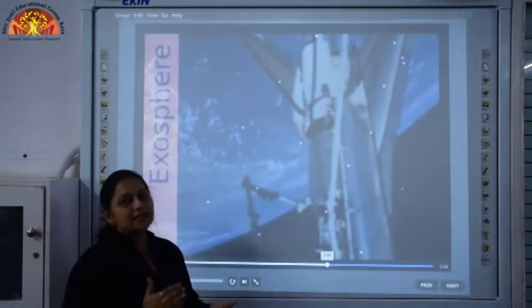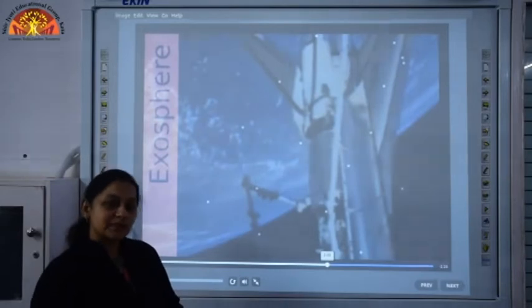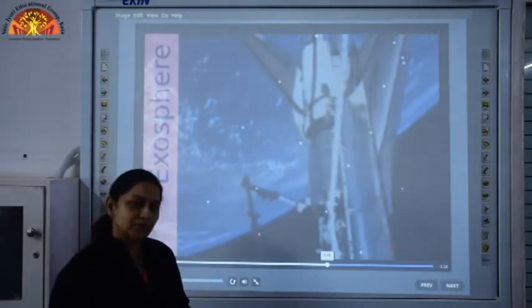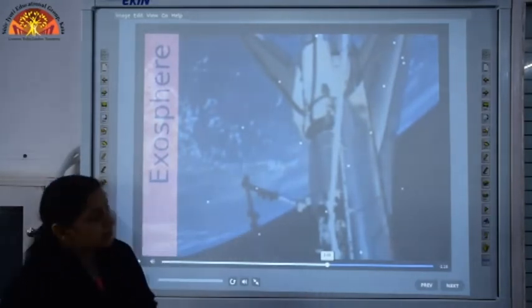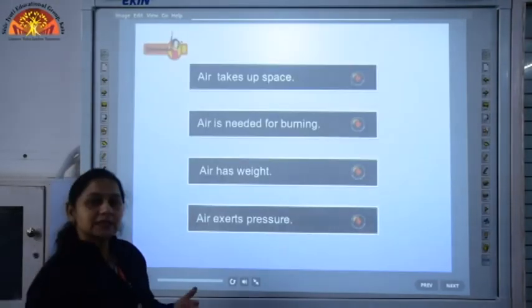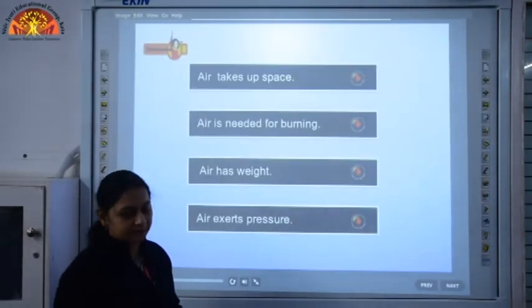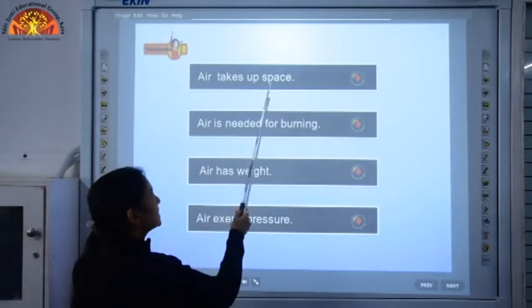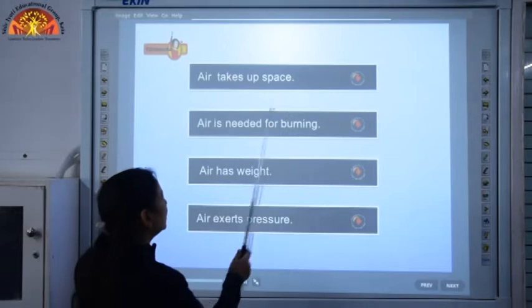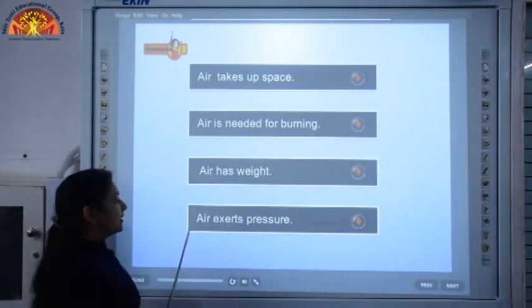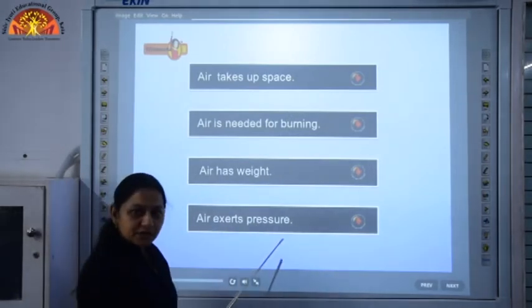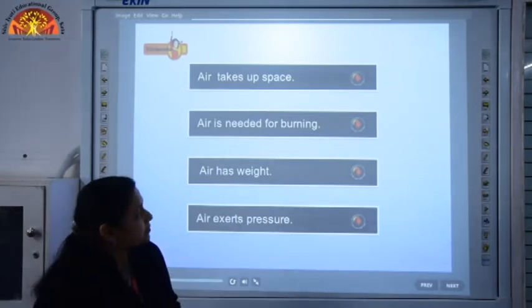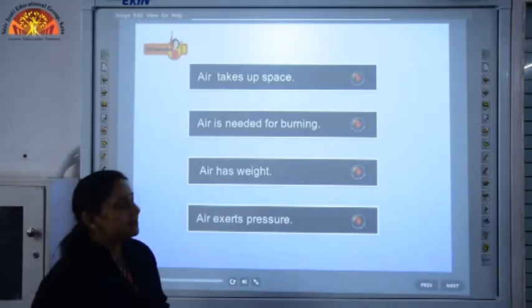The atmosphere is also protecting our earth from meteorites. So, now we come to the properties of air. Air has different properties: air takes up space, air is needed for burning, air has weight, and air exerts pressure. These properties can be explained with the help of some activities.